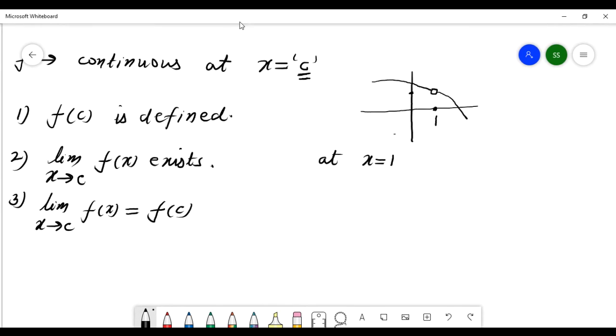Take x equals 1 as c. The first condition is f of 1. At this number 1 there is a hole in the graph, so there is no point, f of 1 is not defined. So our condition failed. It means the function is discontinuous.